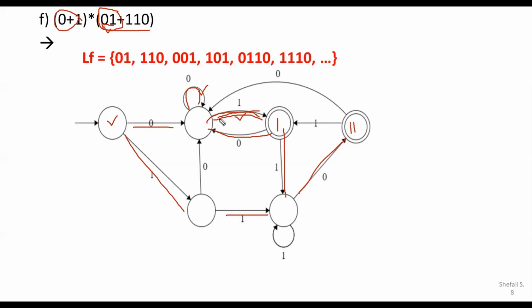So for this 1, possibly I can use some other color. I can say this is the first one, this is the second one. This first one can have the relation here. This is again the first one. So this first one and this first one have the same analogy, where the second one and this second one can play the same role here. So because of the 1, it may enter into the state which has a similar idea, how it is reaching from this 1, 1, this 1 and this 1, and again with this 1 and this 1. So it is reaching because of this 1, 1 as the substring, and that's why we can call it one of the intermediate states.